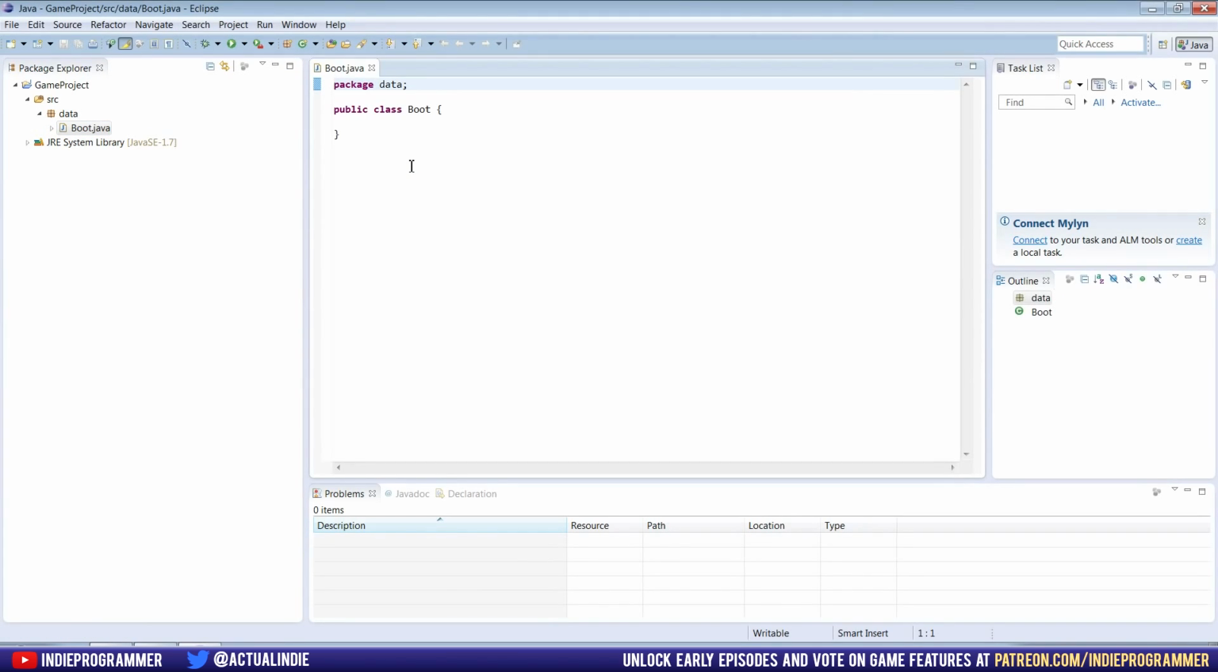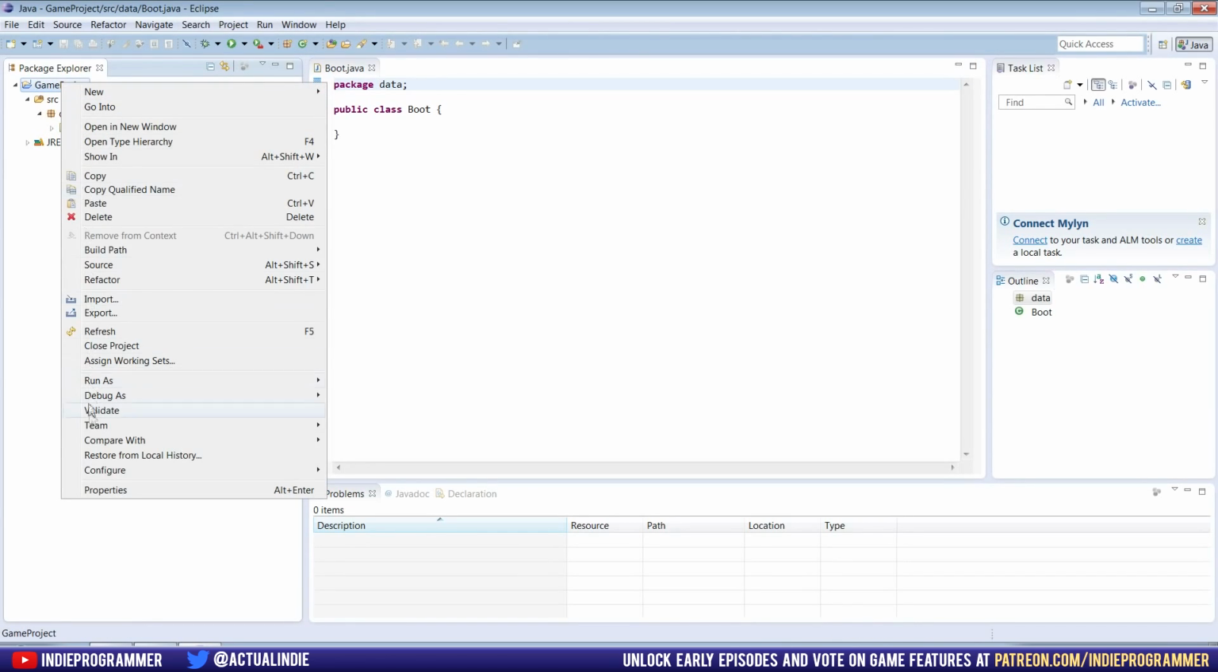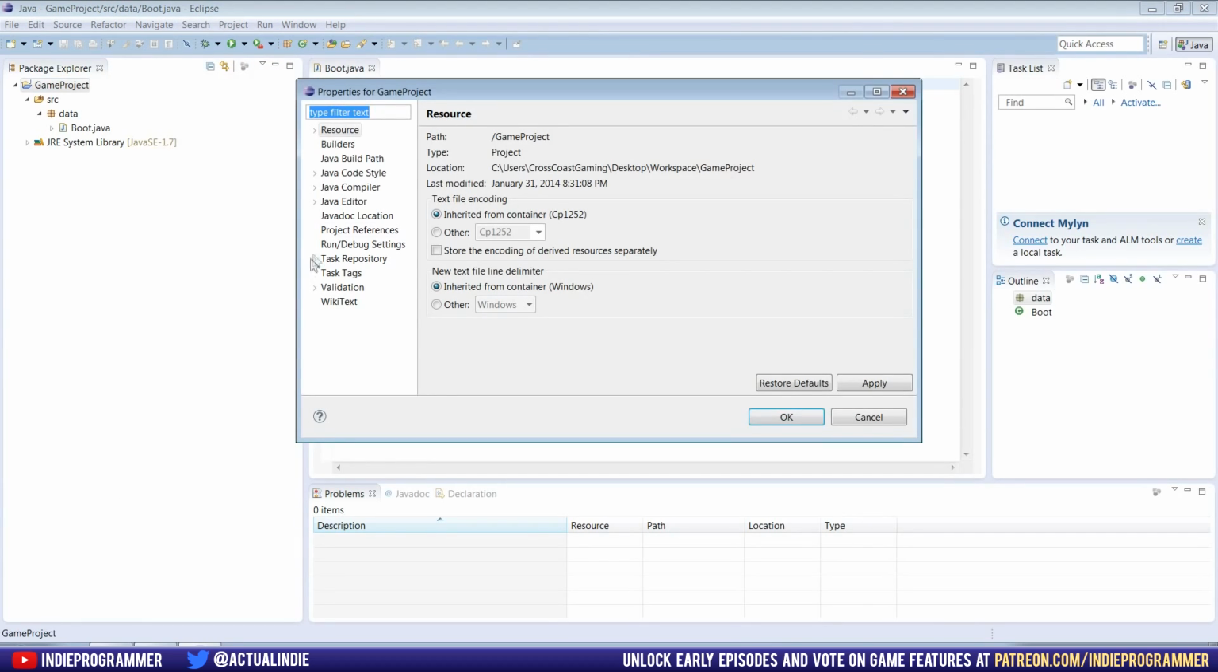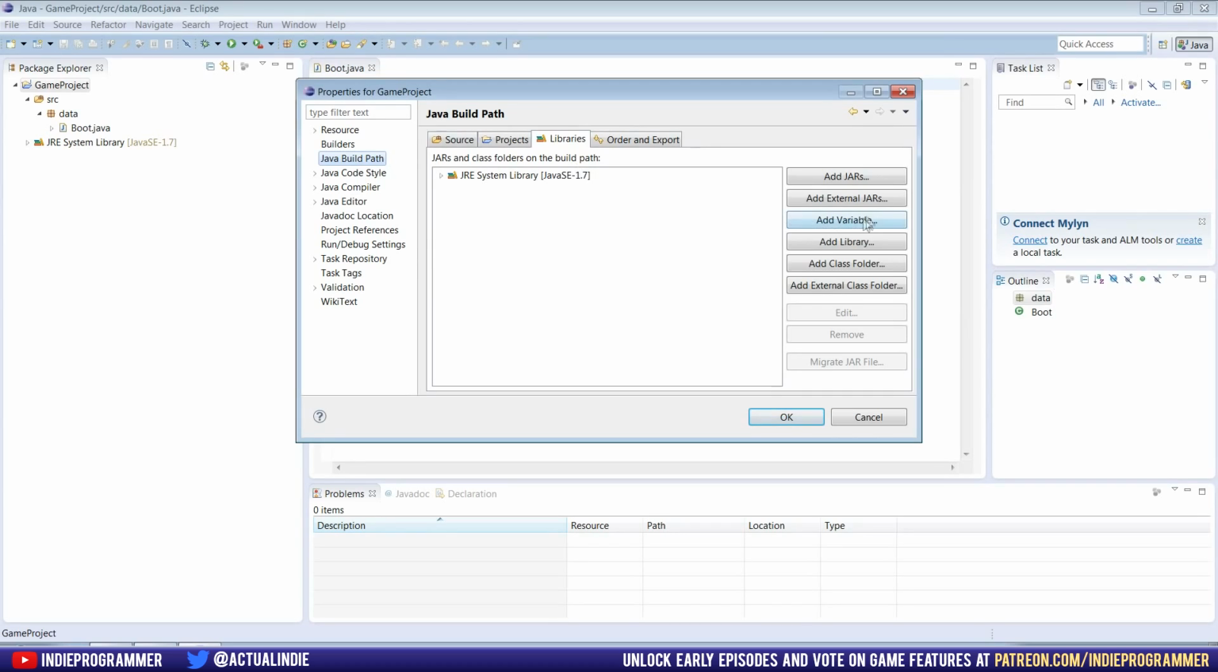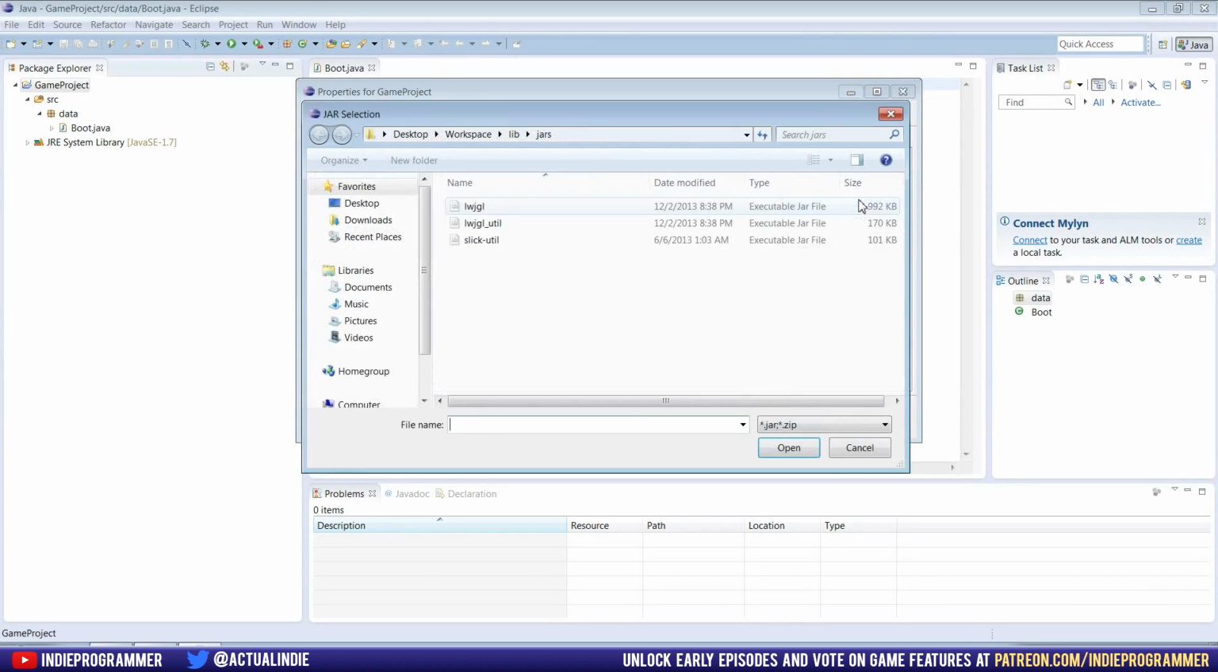Now, in order for us to use those files that we just downloaded, we have to set them up for this project. So go ahead and right click on our game project and go to Properties. From here, go to Java Build Path, Libraries, and we're going to add external jars. So these are the jars that we downloaded.